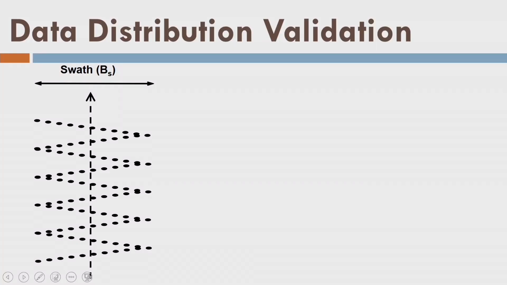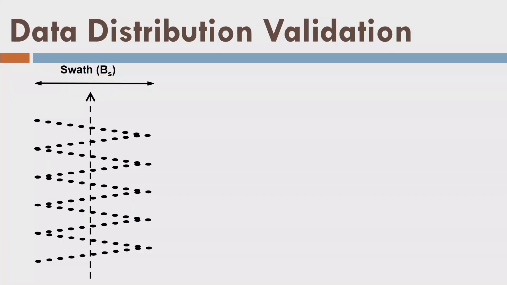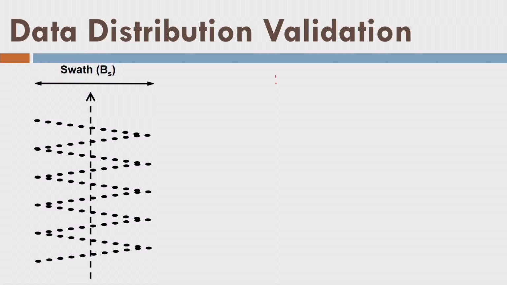Now let us see how to validate whether we get the appropriate data or not. Let us assume after flight planning you went to the field and you acquired the data. But again we know that this is a random sampling of data. Now how to ensure that data distribution is uniform or not? Multiple checks are there, and we are going to learn all these checks in this lecture. First of all, we define a quantity called NPS, nominal pulse spacing.